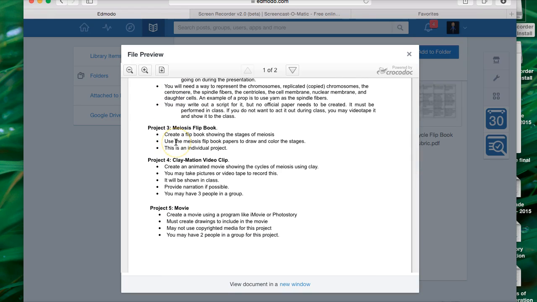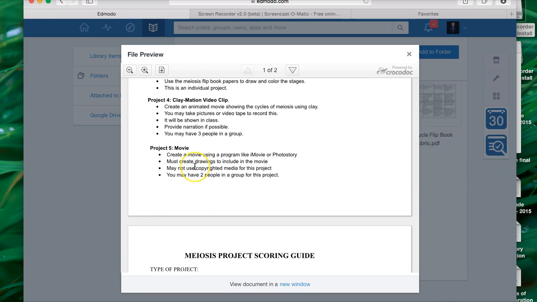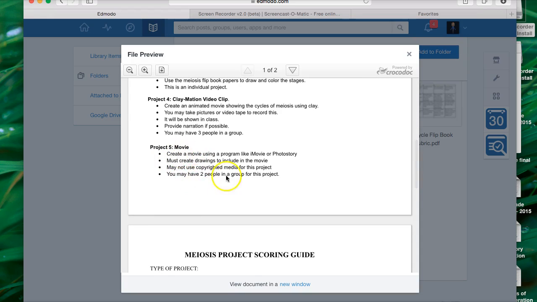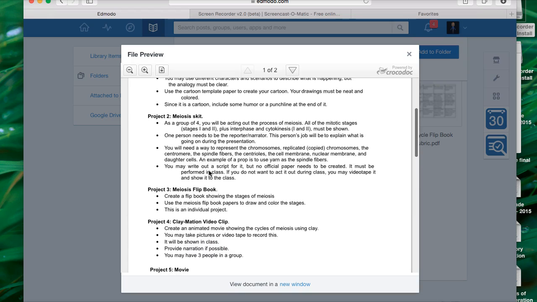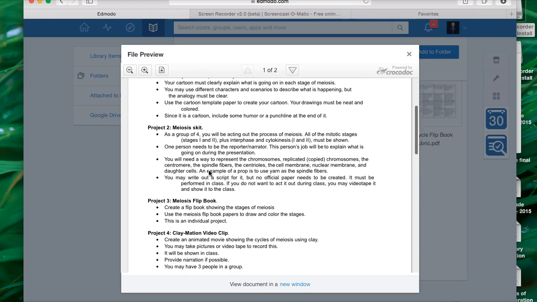Project 3 is an individual project. Project 4 you may do with 3 people maximum in the group. Project 5, 2 people maximum in the group, maybe 3 depending on how you develop the movie. All the requirements for the projects are there. You can make some alterations, just make sure your alterations get approved by me.